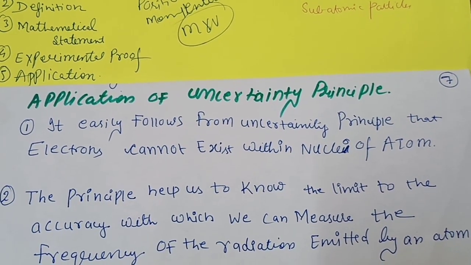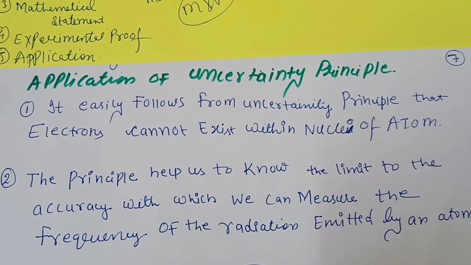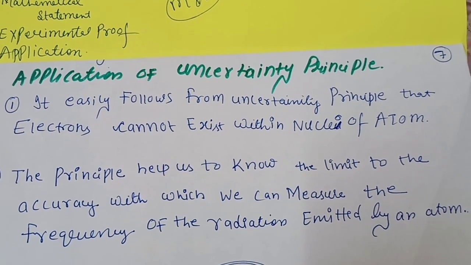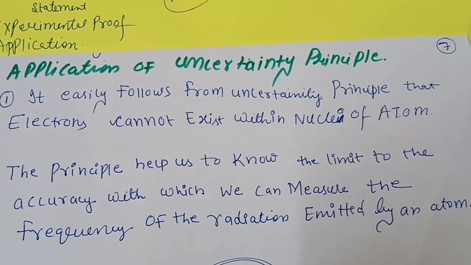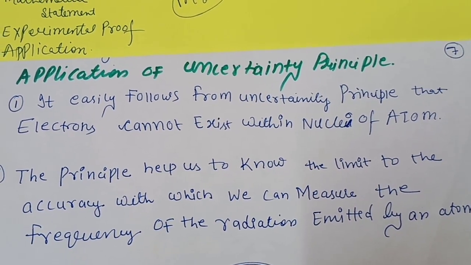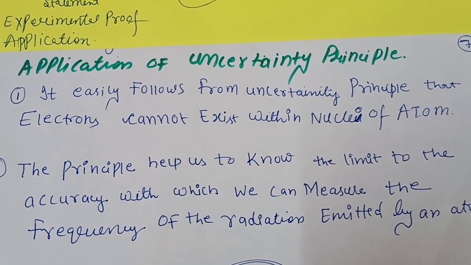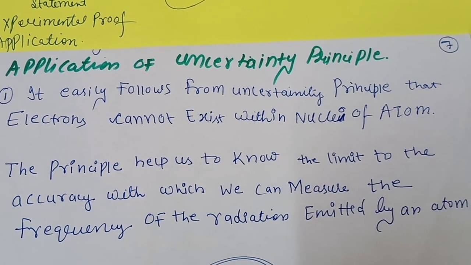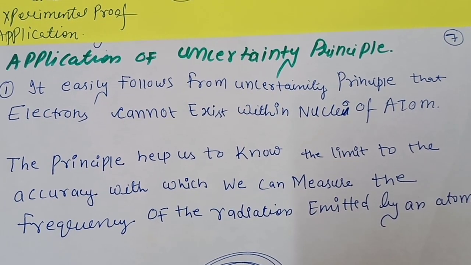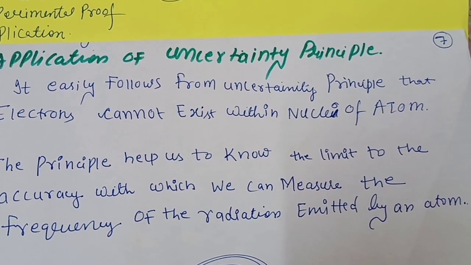For applications of the uncertainty principle, we can write: it easily follows from the uncertainty principle that electrons cannot exist within the nucleus of an atom. This principle also helps us to know the limit to the accuracy with which we can measure the frequency of the radiation emitted by an atom.